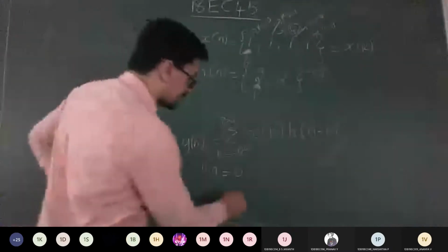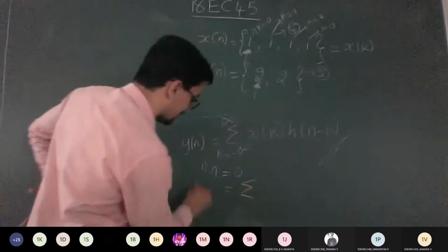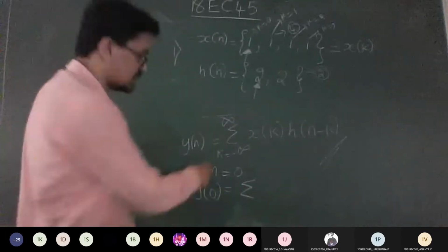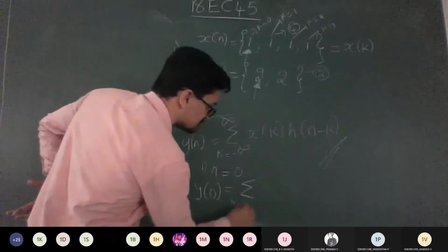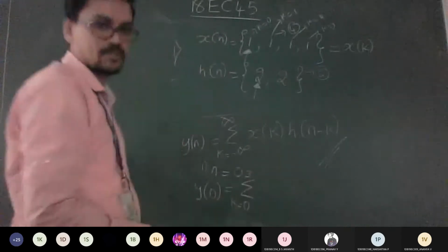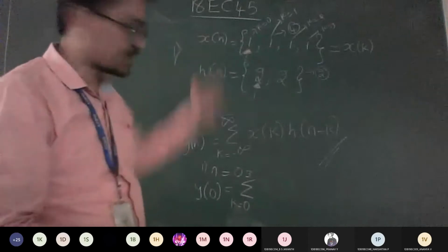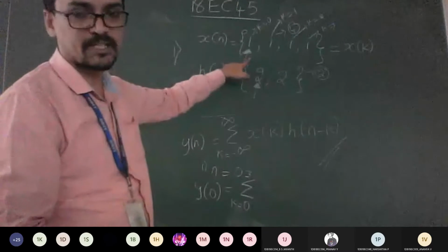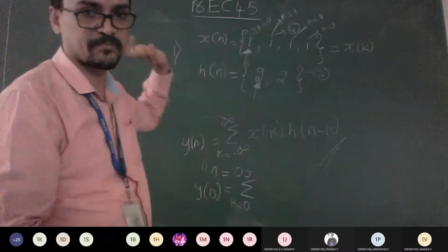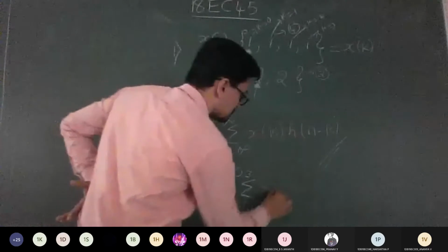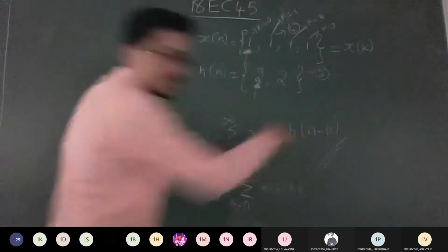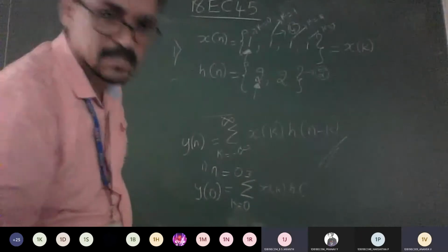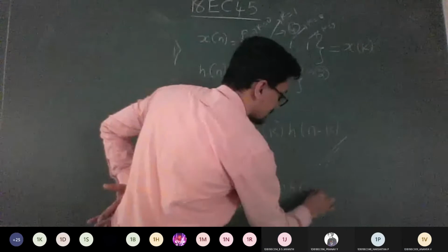So now let's try to write the summation formula. I need to find y of 0. If it is not visible, let me know. So y of 0 is equal to the summation, k varies from 0 to 3. If negative values were there, we could have taken minus 1 to 3 or minus 2 to 3. Since no arrow was given, the default goes to this initial condition. Then x of k into h of, what is the n value chosen now? 0. So it becomes minus k.